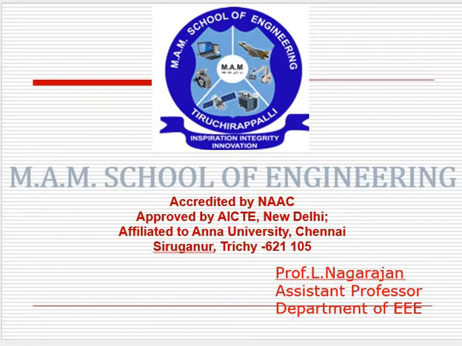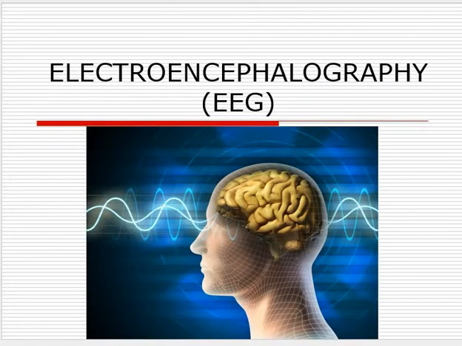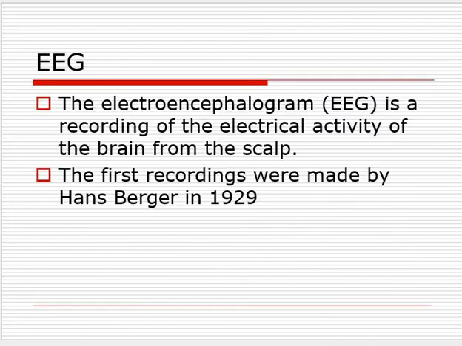So, in this class, we are going to discuss the EEG, the electroencephalogram. What is this electroencephalogram? It is abbreviated as EEG. From this diagram you can understand that EEG is somewhat related to the brain. So what is this EEG and what is happening? We will see in the upcoming slides.